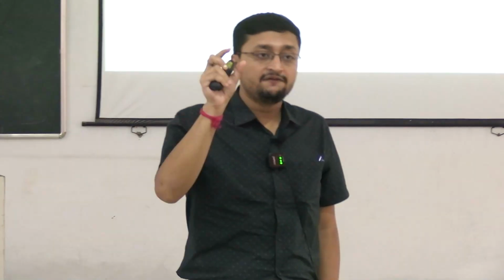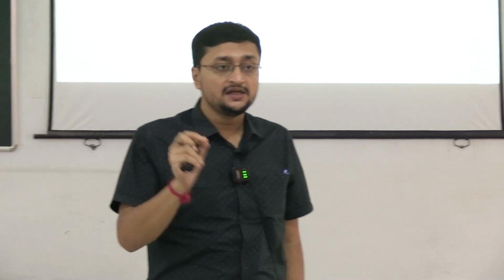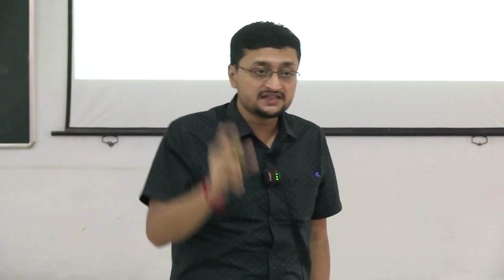FEV1 by FVC is low, less than 0.7. Mind it, the ratio must be obtained after bronchodilation. Post bronchodilatory FEV1 by FVC ratio is less than 0.7, right?